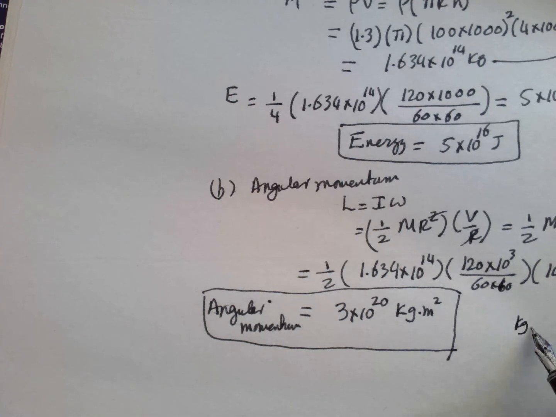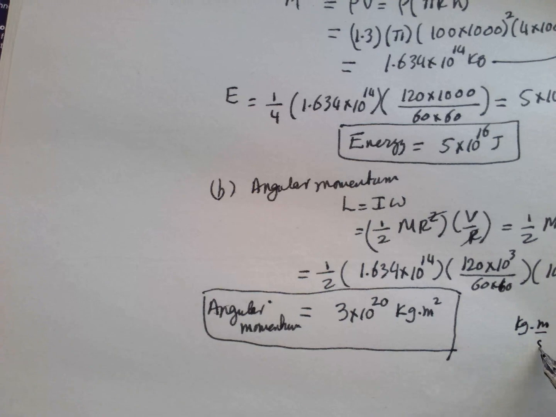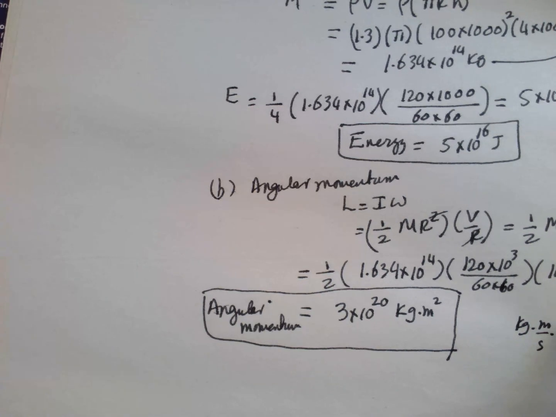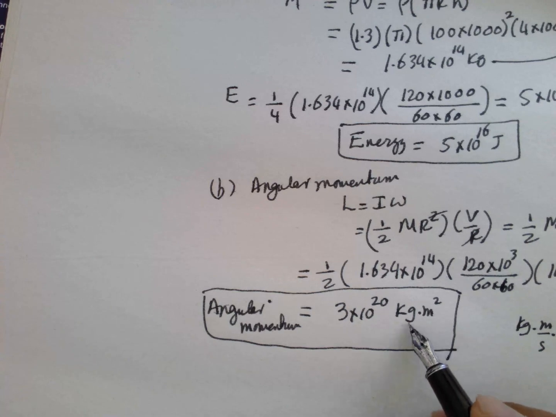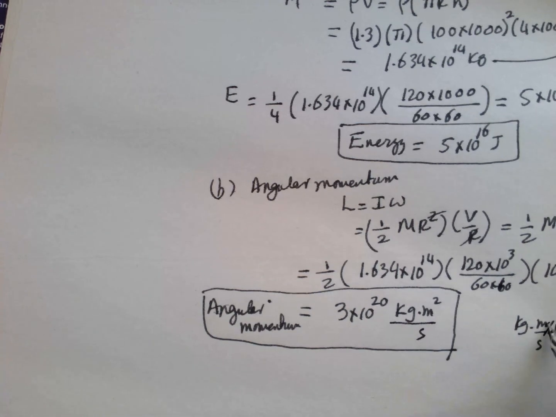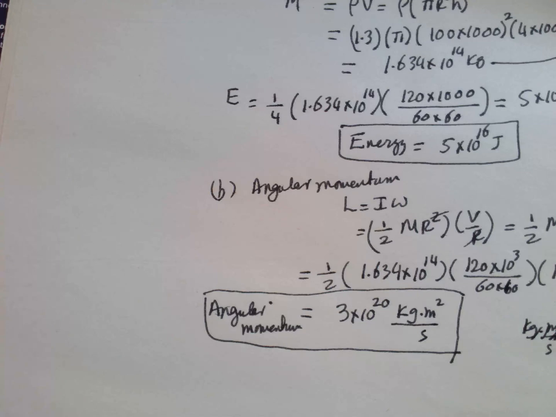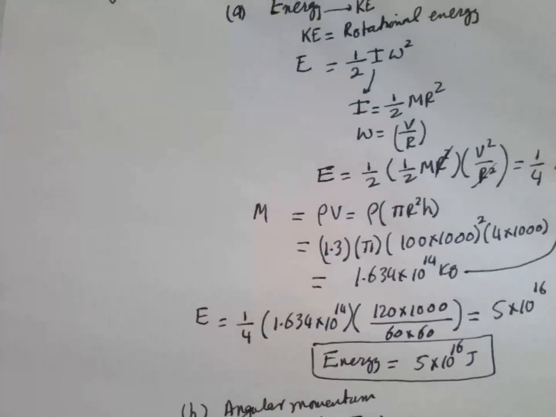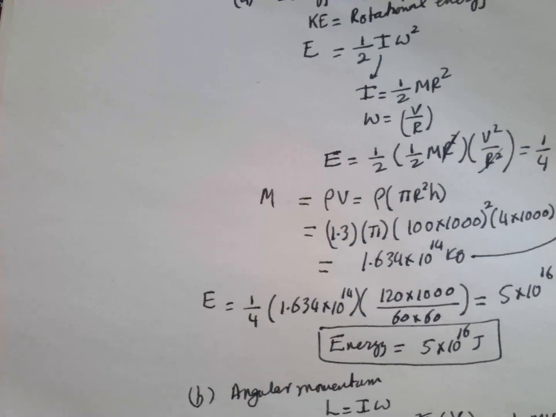The units are kg, meter per second, into r in meters. So this is the solution. For the hurricane, this is the radius, the big radius, and the small height.